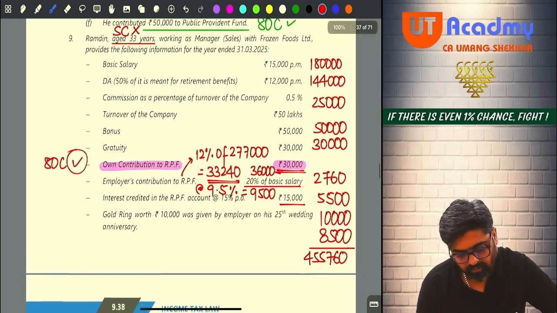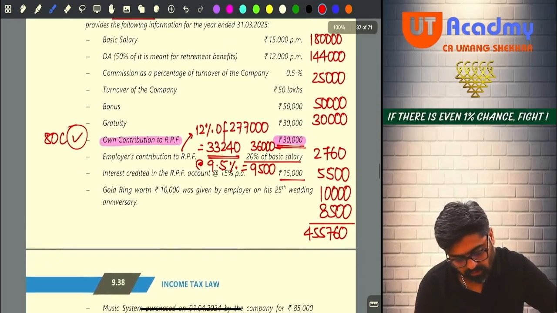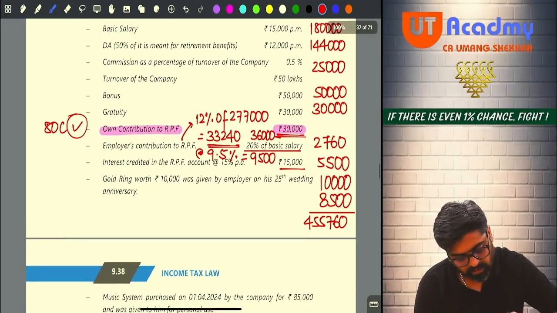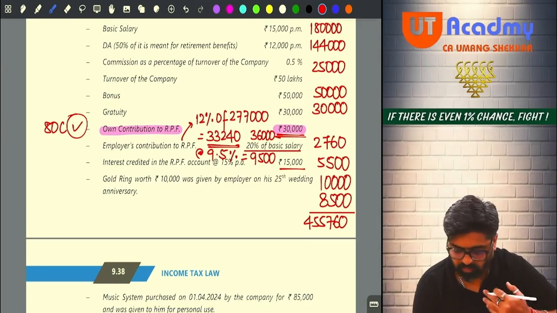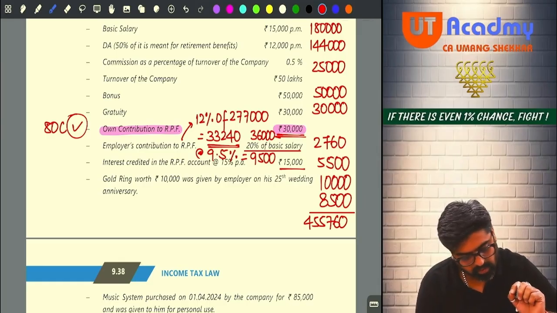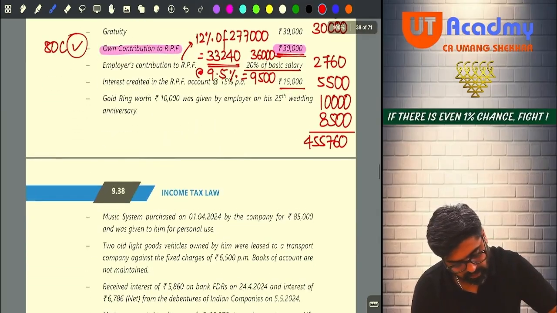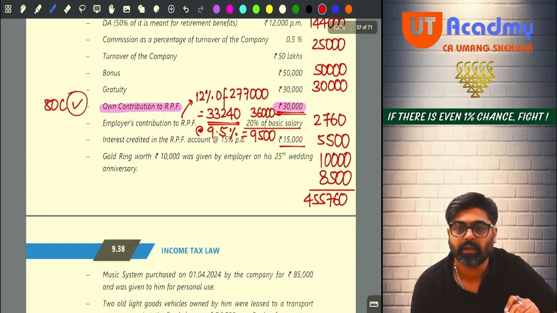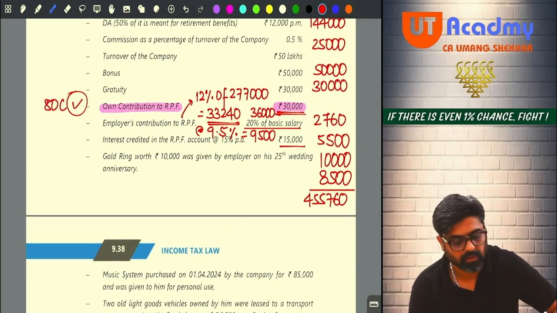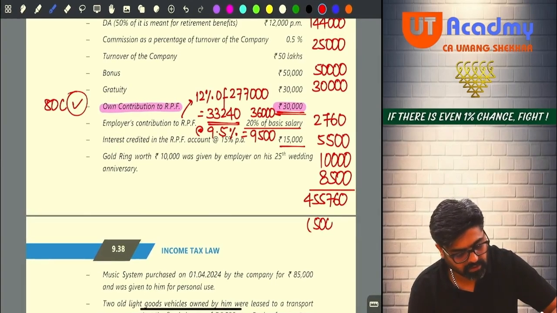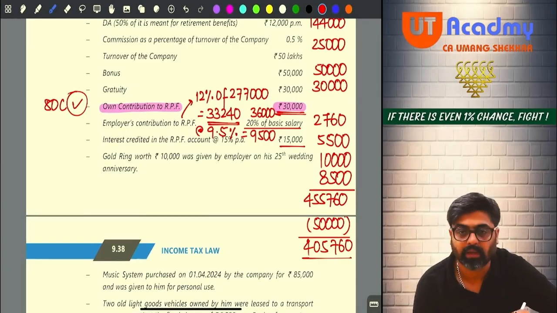We have taken basic also, we have taken DA also, commission also, turnover commission also, gratuity done. Then own contribution we will consider under 80C. Employer's contribution 2,760. Perfect. 2,760 also we have taken. And then interest credited 5,500 also taken. Gold ring also taken, and 8,500 also taken. 455,760. Yes. And out of this, 50,000 standard deduction. So it will be 4,05,760. This will be your taxable salary.